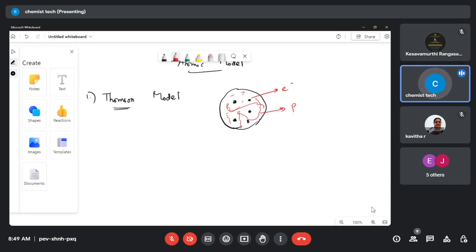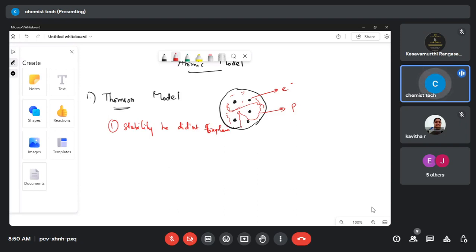Okay, but this is an ideology given by Thomson very, very early. This is the first model. So this model is a failure because it does not explain the stability of the atom. So the limitation is stability. Thomson didn't explain the stability of the atom, so that's a failure model. And he didn't explain the neutrons also. He just gave an explanation only about the proton and the electron. That too is wrong.